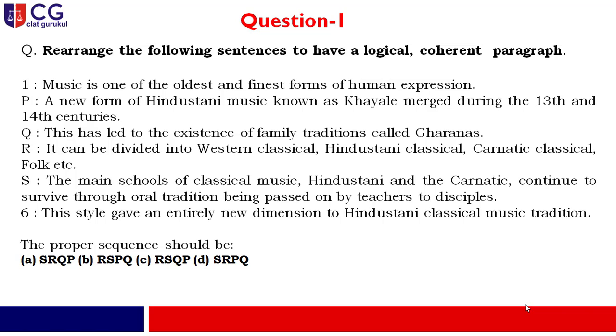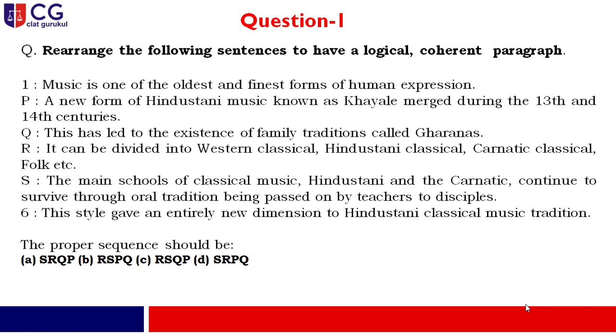Now, my dear friend, first sentence: music is one of the oldest and finest forms of human expression. As you go through the entire paragraph, as you go through the sentences written in the option form, you find that the passage is all about music, the musical culture, how it has evolved in India, and similar kinds of things. So according to the beginner sentence, music is one of the oldest and finest forms of human expression, directly it has the connection with option R.